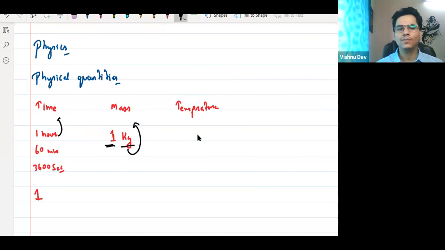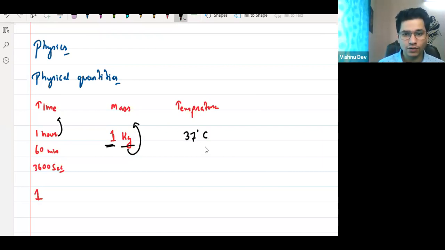For example, temperature. If you ask for only one potato, he will slap you. You will pay him 2 rupees, one potato, 2 rupees. And chalo. So temperature. When you talk about temperature, you say, "Sir, it is 37 degrees centigrade." So what is degree centigrade? It is also a unit.